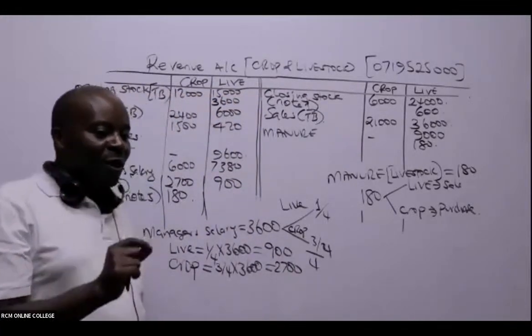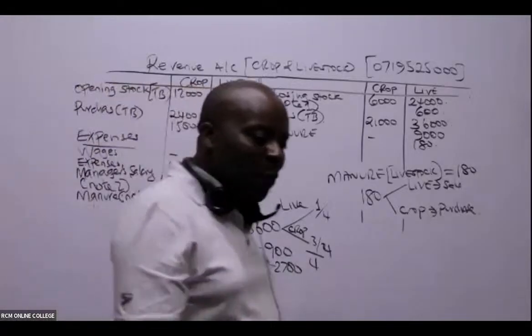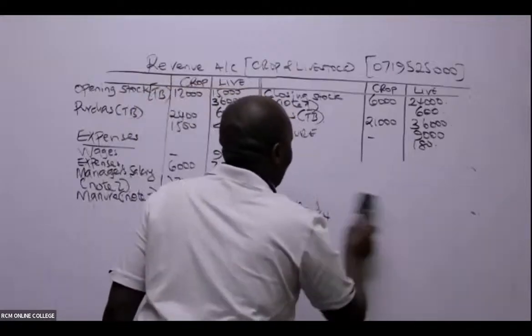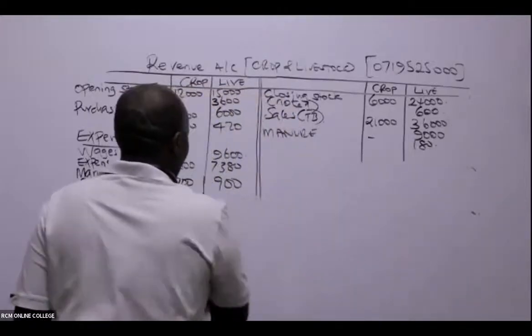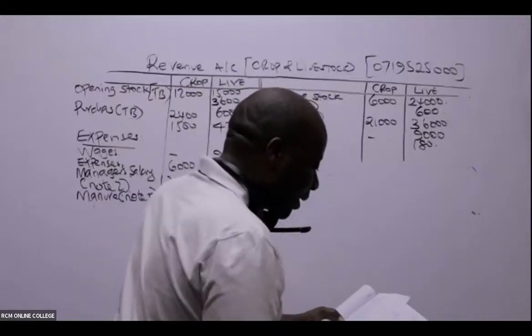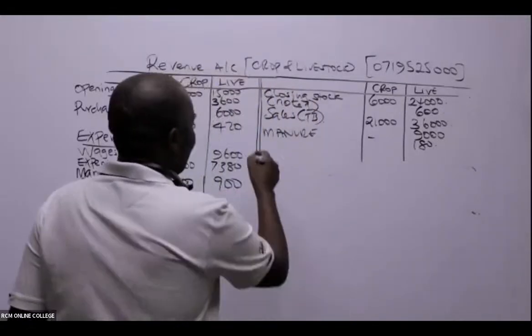Mwalimu, for crop, this will be sales. Thank you so much. So remember, you can use any name. So in this case here, crop fed to animals.